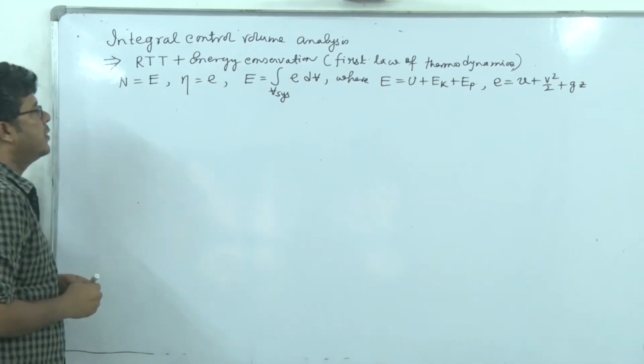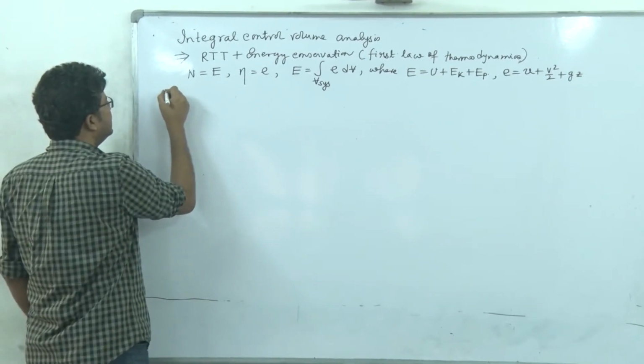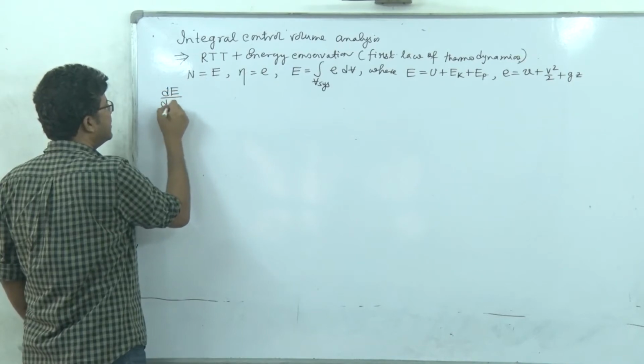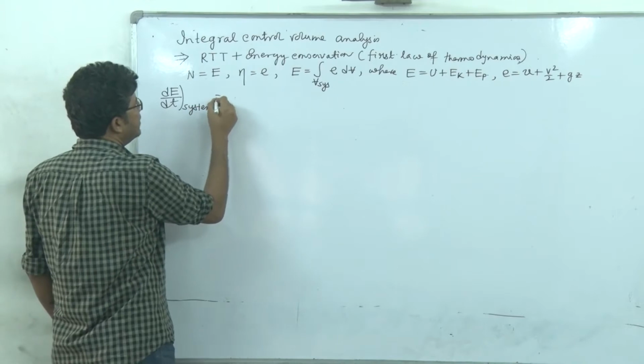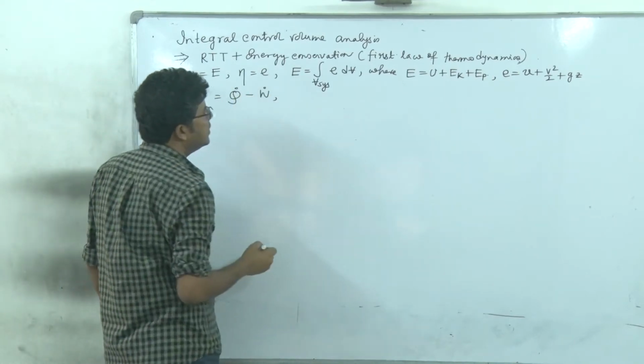Right. So the first law of thermodynamics states that dE/dt of the system is equal to Q dot minus W dot.